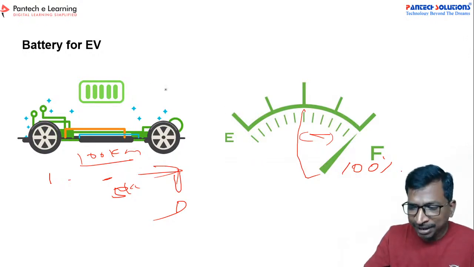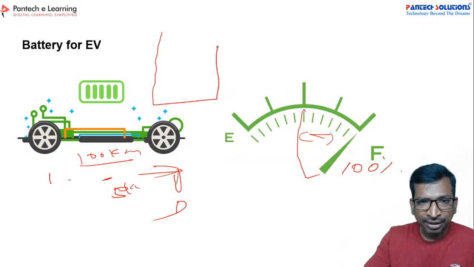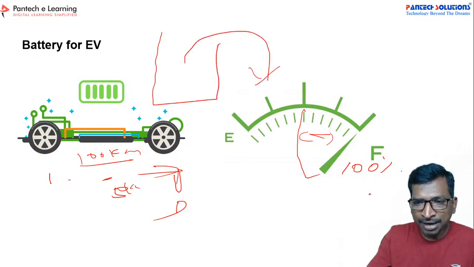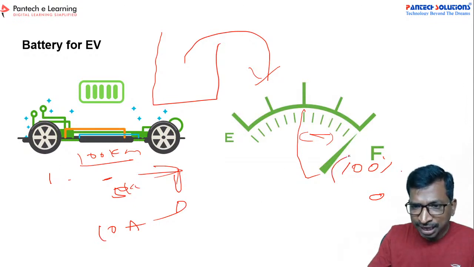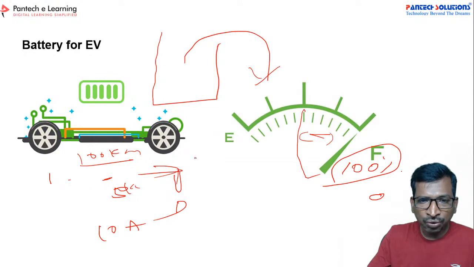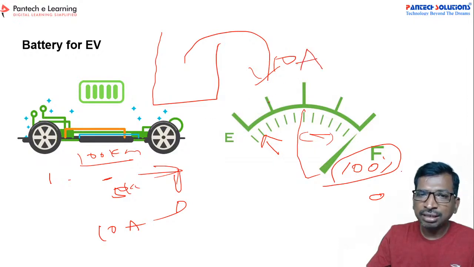because in the battery, if you are taking the current, suppose your battery is at 100%, and for example your motor draws 10 ampere. But at this point, if you are trying to draw the 10 ampere at a low charge level, then what will happen?